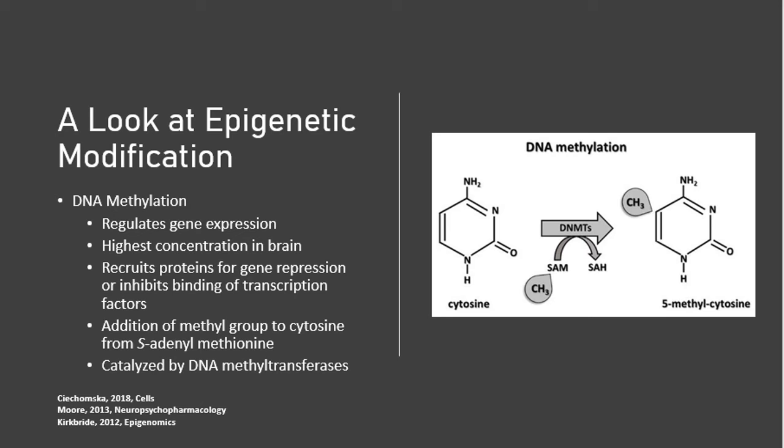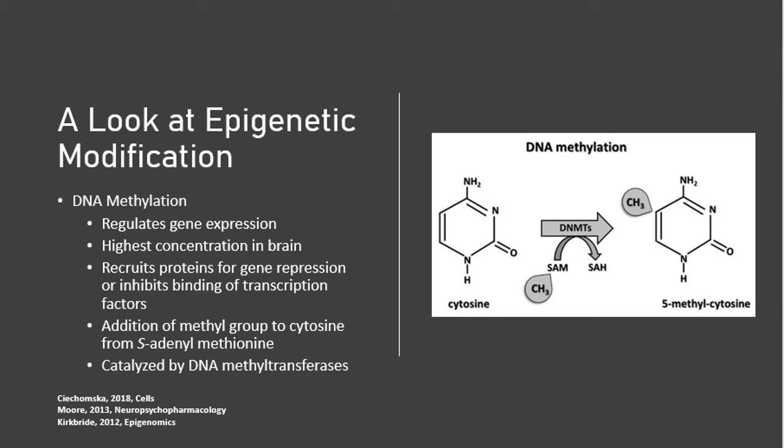So what exactly does DNA methylation do? DNA methylation regulates gene expression, and it does occur in the highest concentrations in the brain. So it does make sense that we would be talking about this in relation to mental health disorders such as schizophrenia. It regulates gene expression through either recruiting proteins for gene repression or inhibiting the binding of transcription factors.